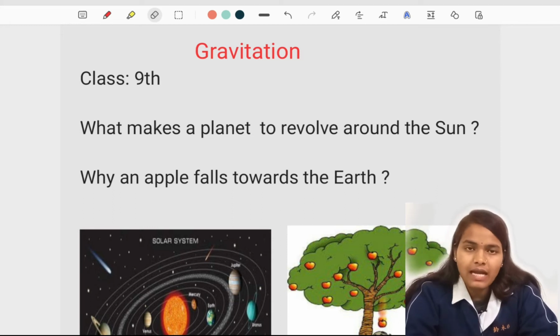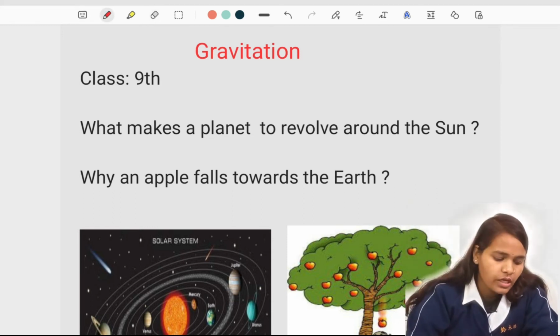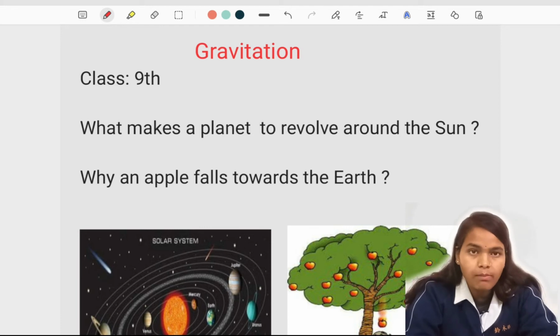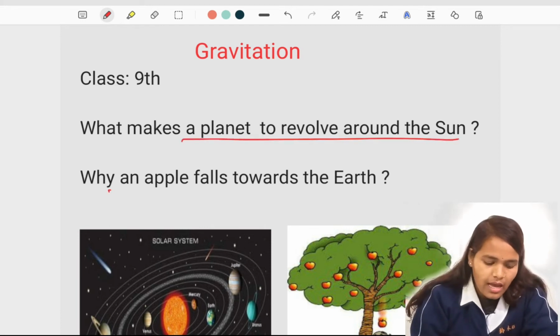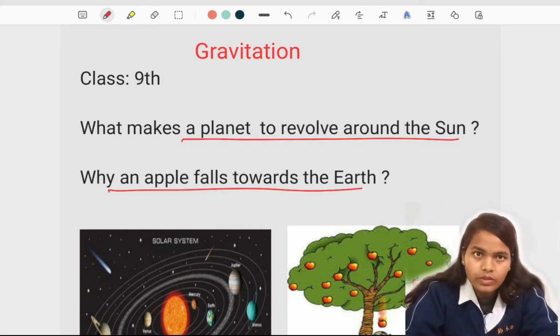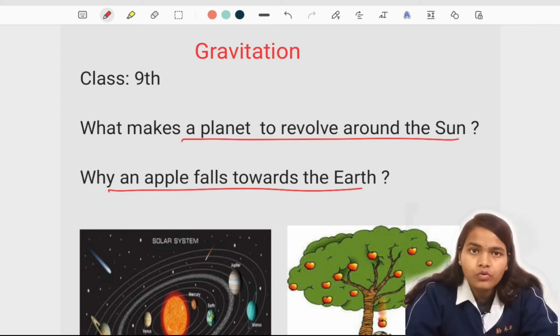What does this gravitation mean? So here we have two questions. What makes a planet revolve around the sun, and why does an apple fall towards the earth? The answer to both these questions is gravitational force. Now we are going to learn what this gravitational force means and what is the value of this gravitational force.